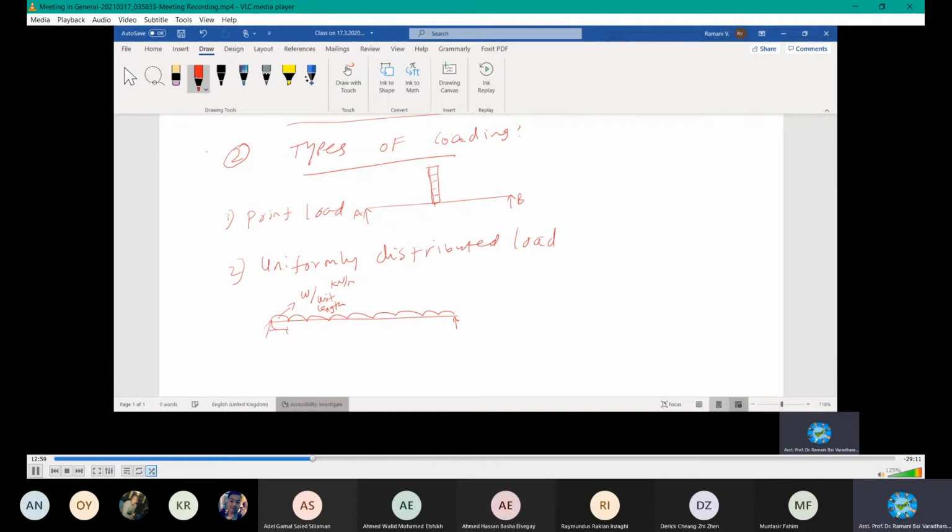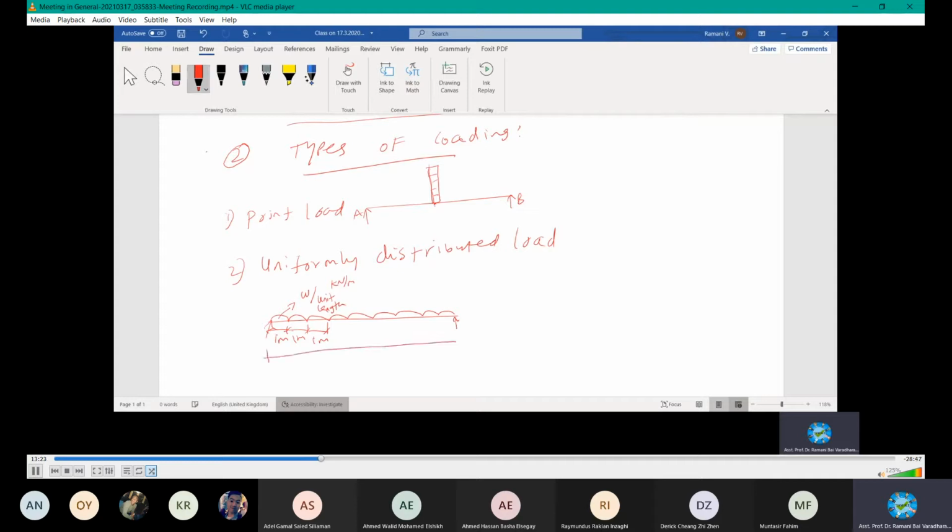Only 1 meter is considered. Say for example, they have given 10 kilonewton per meter. It means every meter is subjected to 10 kilonewton.